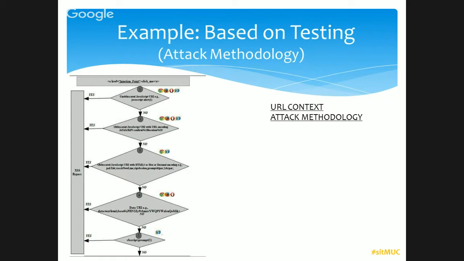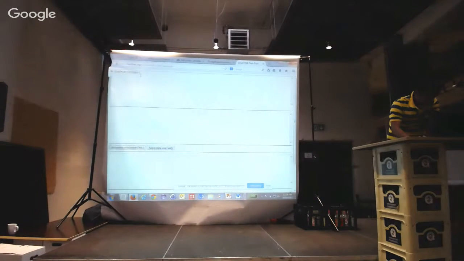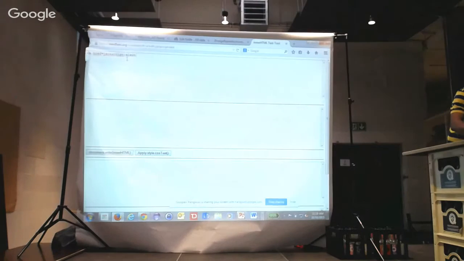Similarly, there is a URL context attack. It is very simple. Let me show you one more. For URL context, we use the anchor tag, href, javascript alert.